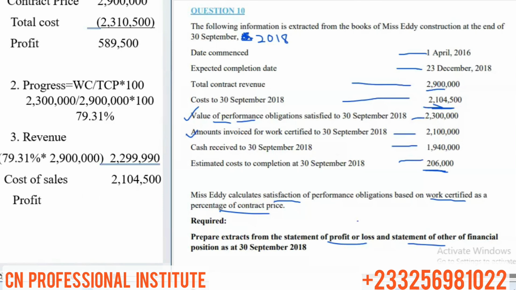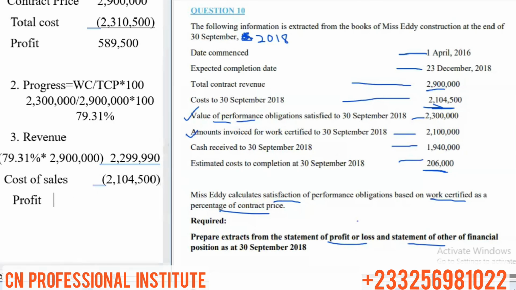Then our profit will be 195,000. So let's deduct and see what we'll get. So that's it, very simple.